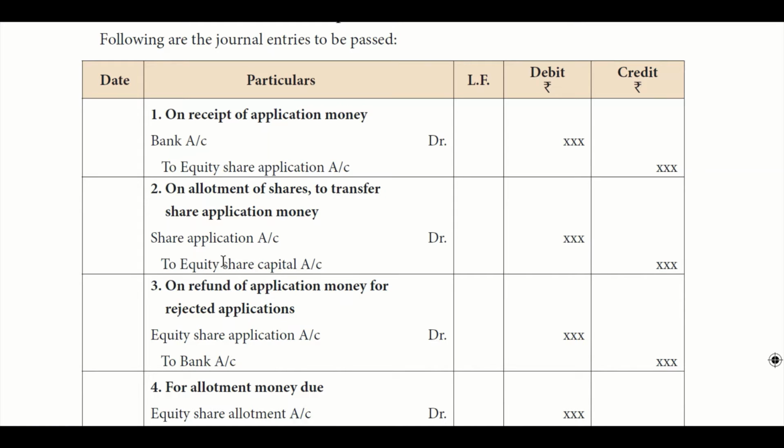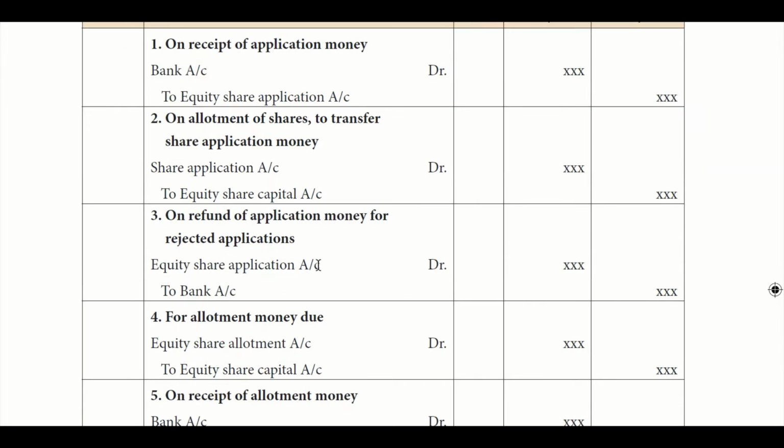Now it is confirmed as share capital. In case the applications are rejected, you first received the money at the bank and credited the equity share application account. Now you refund the money because you are rejecting the application, so this entry will be reversed: equity share application account debit and bank credit.